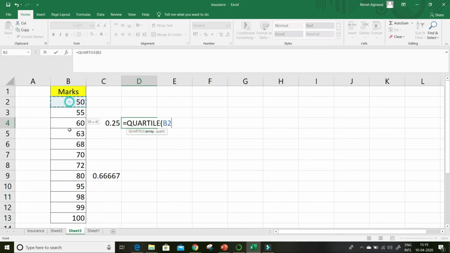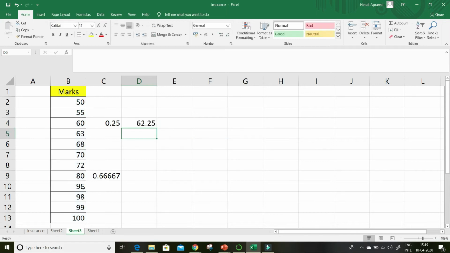Over here you have to enter the array, and what quartile you want to calculate? You want to calculate the first quartile. So what is the first quartile value? 62.25. This is your first quartile value. What does this mean, 62.25? It means 25% of the data is less than this, and 75% of the data is more than 62.25.